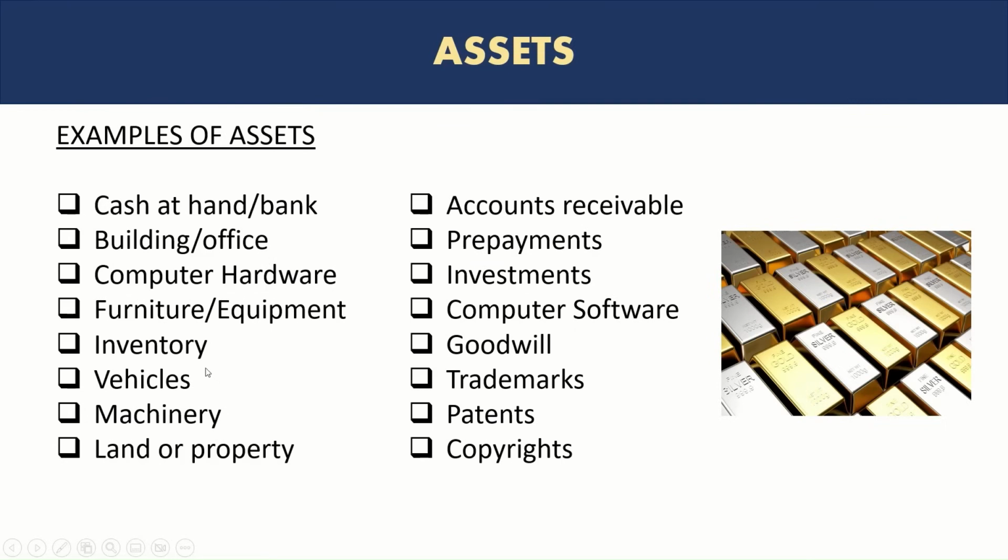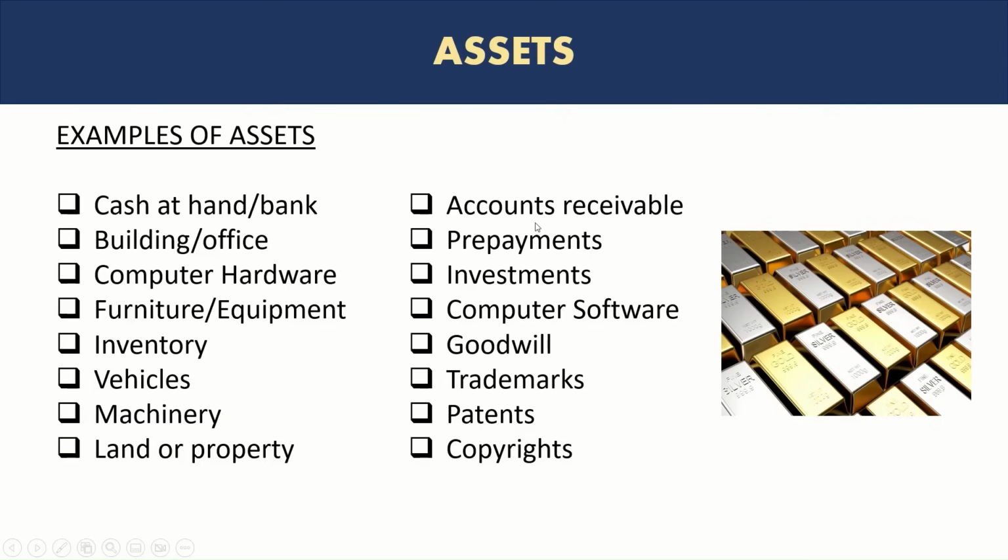So the next one is inventory. Inventory is really the stock, the goods, the products that the company sells. As long as they are with the company premises, not sold yet, they are also considered an asset because they will be sold in future and bring money to the business. Similarly, vehicles in which the business conducts its business, or it helps in bringing the employees to office, to customer locations and perform business, they're also an asset. Any machinery that the company has, especially if it's a manufacturing organization, all the machinery is also an asset. Land or property that the company owns is also an asset.